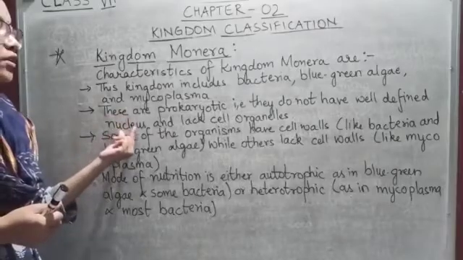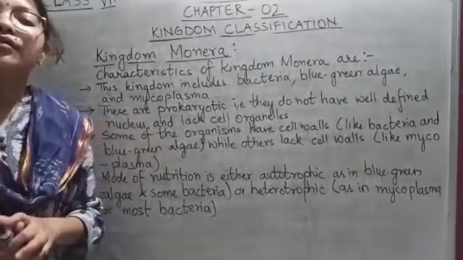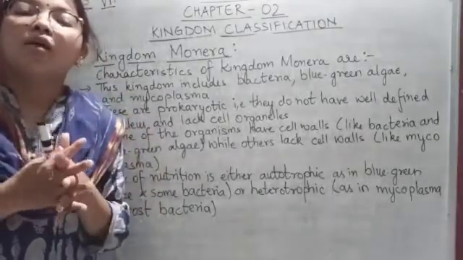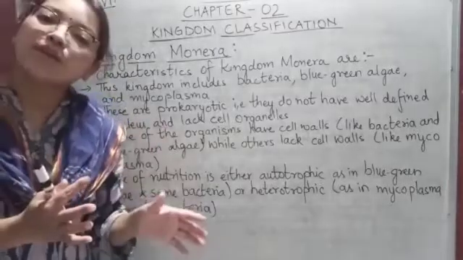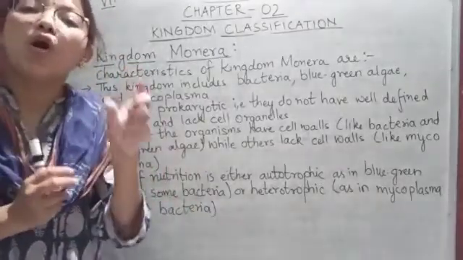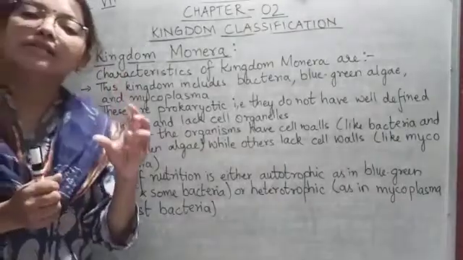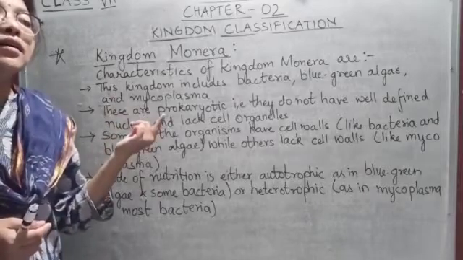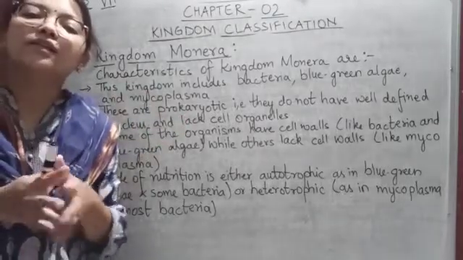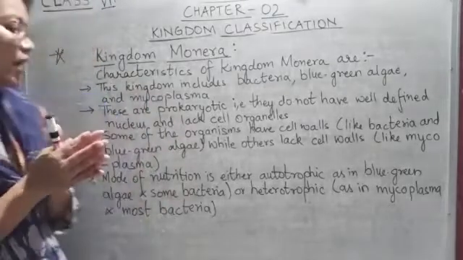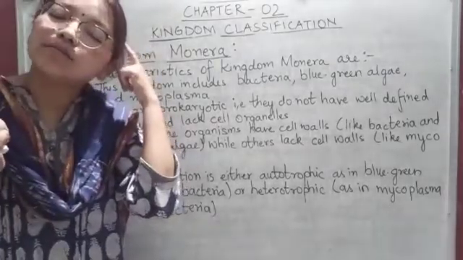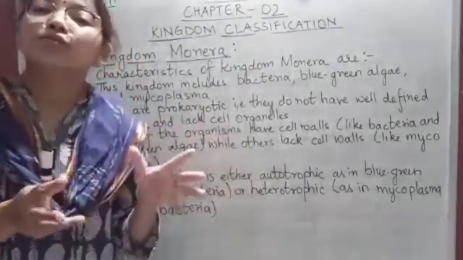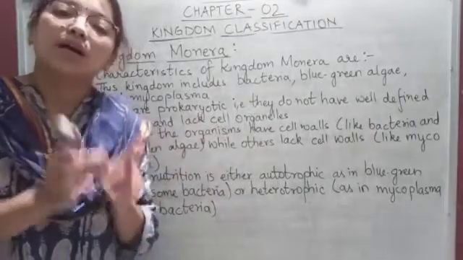Now what is nucleus? It is an organelle. Just like the heart, kidneys and lungs are organs of our body, the cell has organelles, and these organelles have specific functions. The nucleus, which is also known as the brain of the cell, controls all the activities of the cell, just like our brain controls all the activities of the body. The same way the nucleus controls all the activities that occur in the cell.